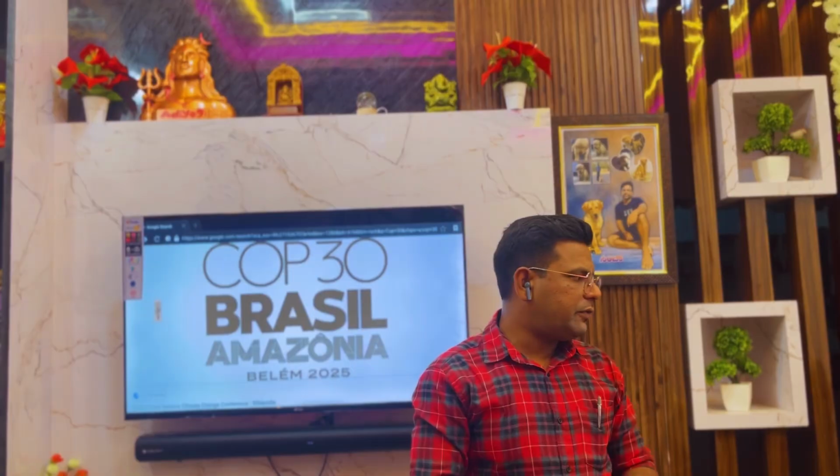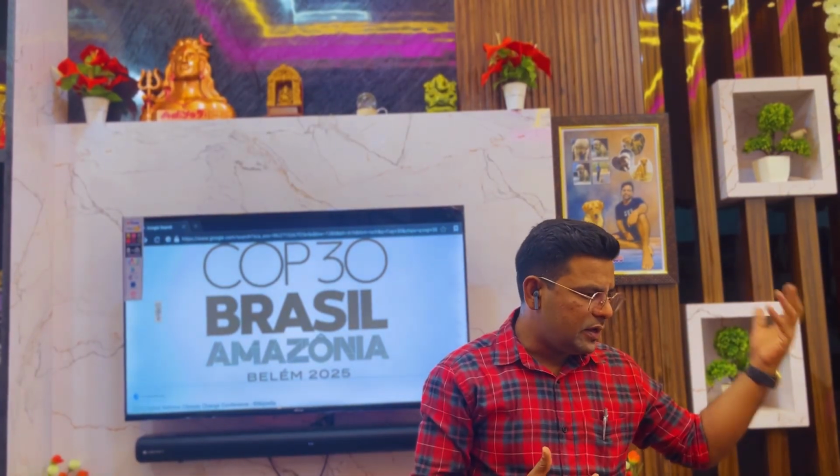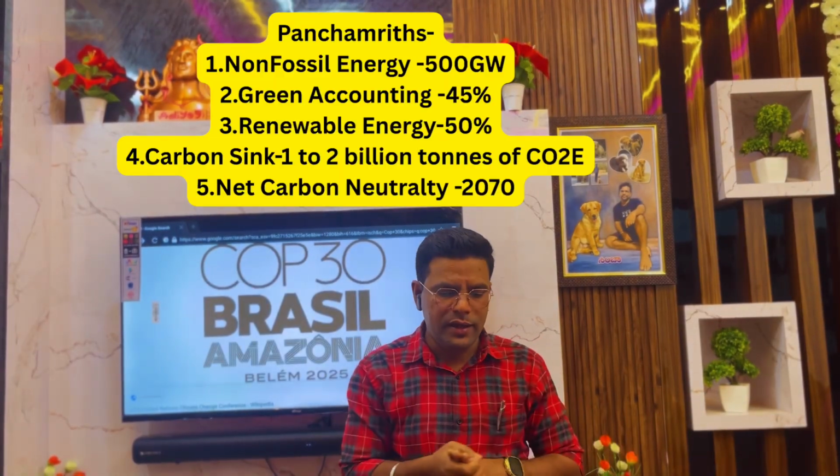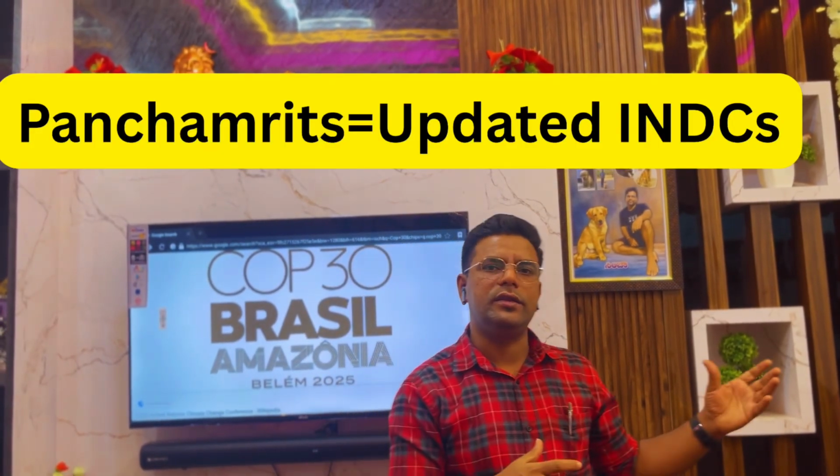So like this, we have so many outcomes, and later on you have to go with COP26, which was very important to understand. That was at Glasgow, where India updated its NDCs. Similarly, COP27 was Sharm el-Sheikh, and COP28 was Dubai. And similarly, COP29 was Baku.